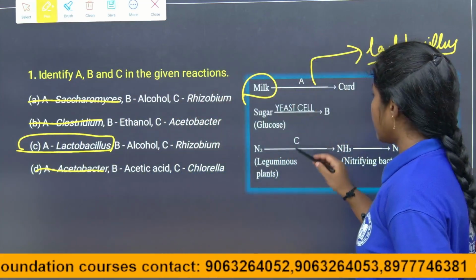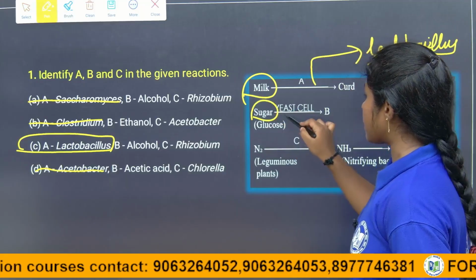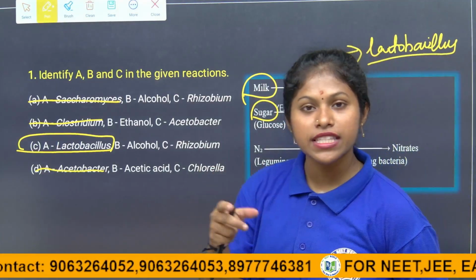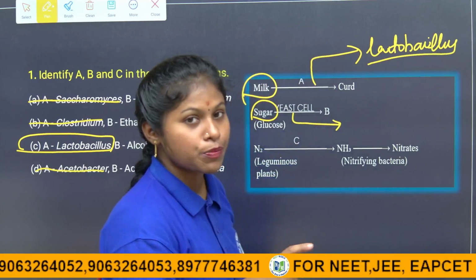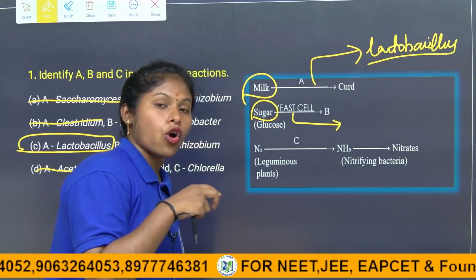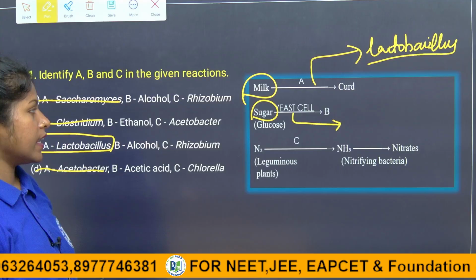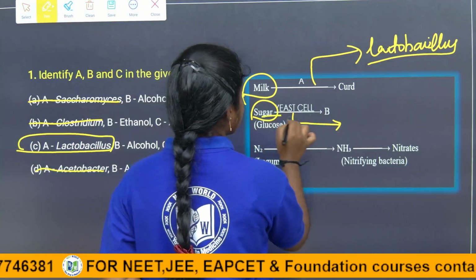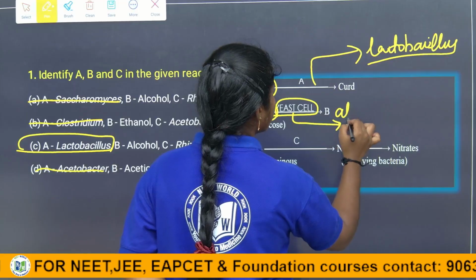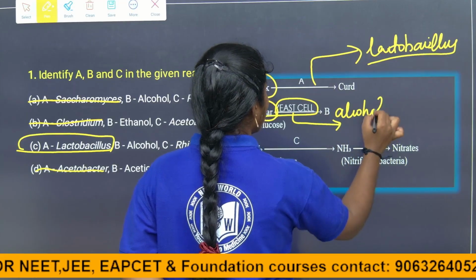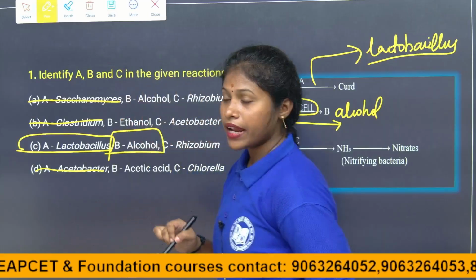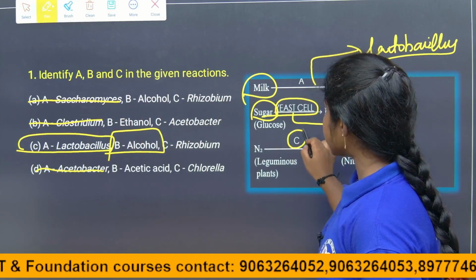So, next, the sugar is converted in the presence of yeast. Yeast, it is a fermentation process. Fermentation is a biological process where sugar is broken down or converted into acids, alcohols and carbon dioxide, right, children. So, here B, in the presence of yeast, is converted into the alcohol, right. So, here B is the alcohol. So, here C, they are asking C.